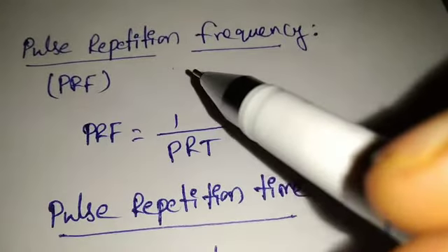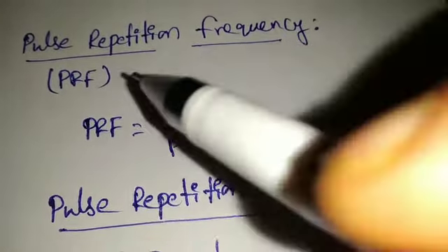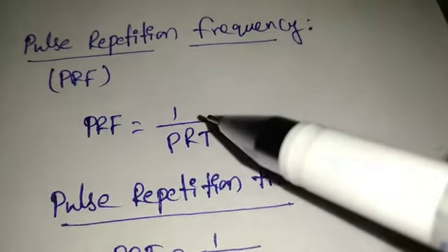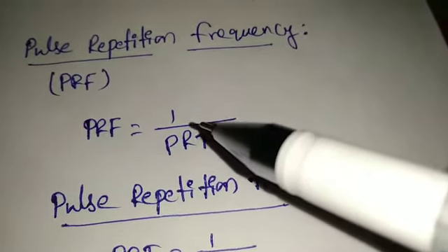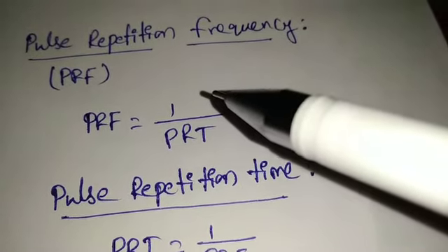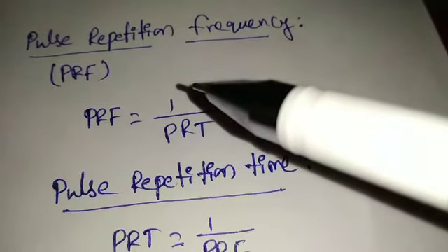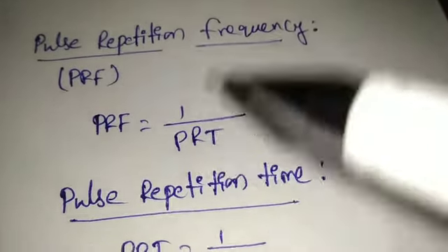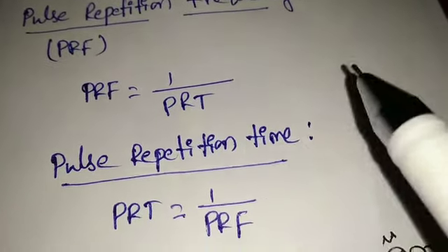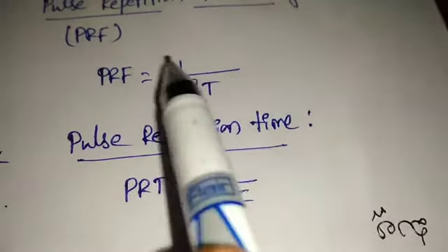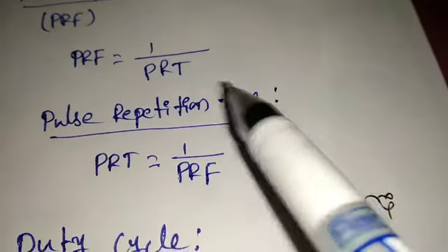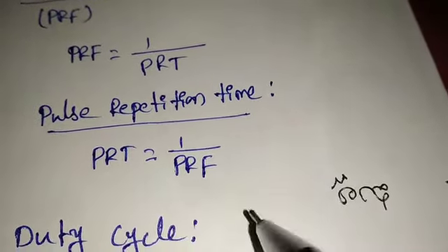And next, pulse repetition frequency. So pulse repetition frequency is defined as the number of pulses transmitted in a specific time, or number of pulses transmitted in a second. So pulse repetition frequency PRF equal to 1 by PRT. So based on that PRF, we can write the pulse repetition time PRT equal to 1 by PRF.